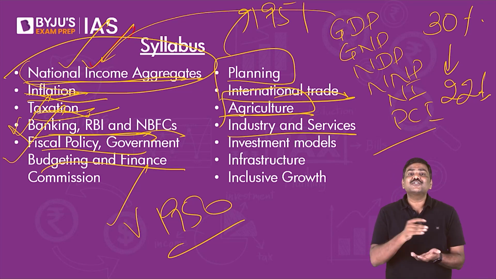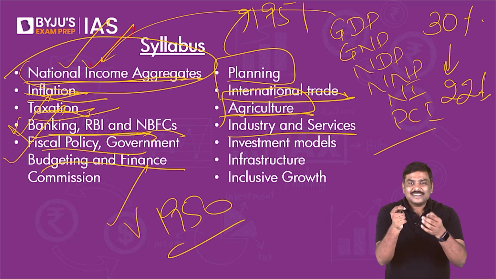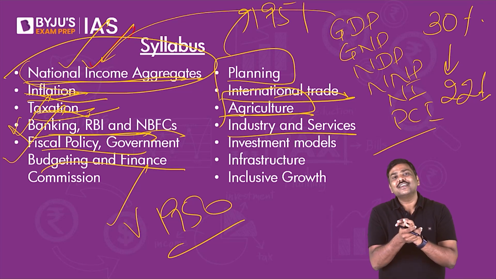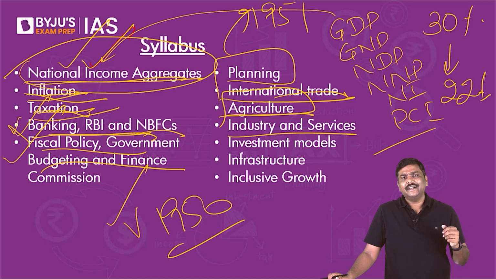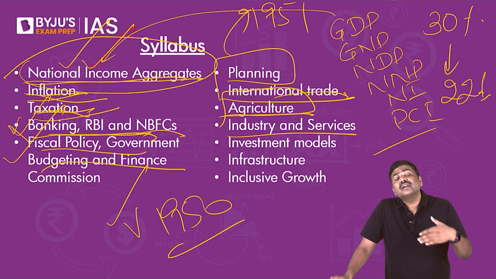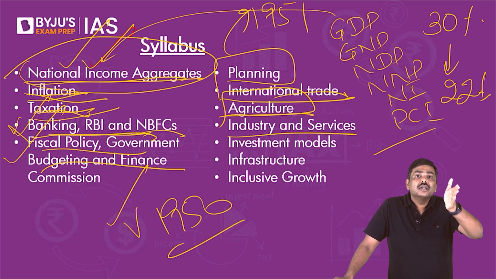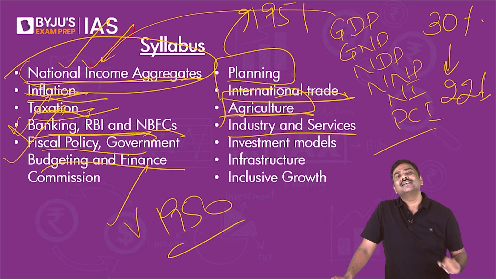Then there is industry and services. For example, in case of India, have a look at this. The service sector has boomed, especially post 1991. The reason is very simple. From 1991, we have implemented reforms by the name of LPG, liberalization, privatization and globalization.